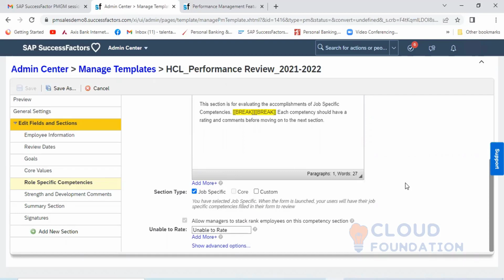Either you go with the SuccessFactors library, or if your customer says that for a particular position they want to create their own competencies, which should be there for that particular role. Job role means job classification. When you create a job classification, only then can you create a position, if you remember, in Employee Central.